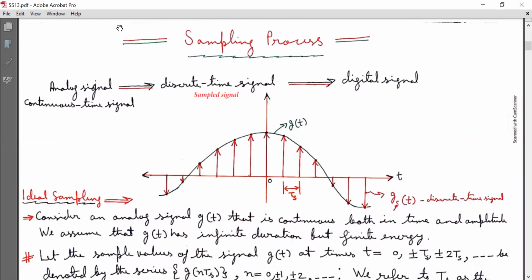Today I am going to discuss the sampling process. The analog signals are also known as continuous time signals. The analog signals are sampled to give discrete time signals or sampled signals. These discrete time signals are quantized, and the output of the quantizer is converted to a digital signal. In this lecture, we are going to focus on the sampling process.